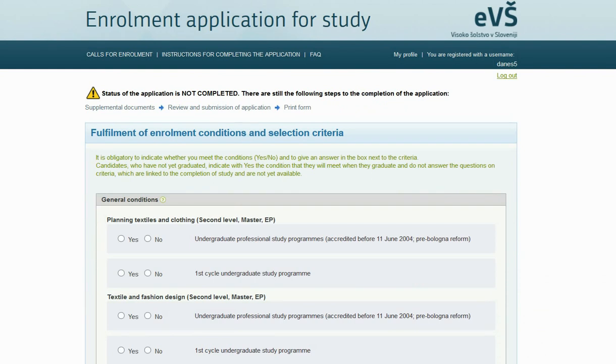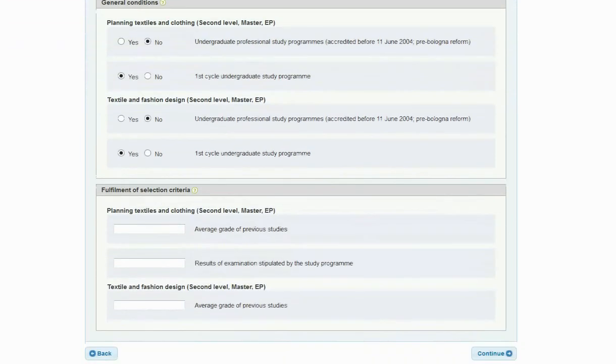You are at the Fulfillment of Enrollment Conditions and Selection Criteria step. The screen display shows the conditions and selection criteria tied to the desired study program which a candidate is applying for. In the general conditions, mark yes or no regarding each condition. At least one condition must be answered yes, otherwise you cannot continue to fulfill the enrollment application. Candidates who have not yet graduated indicate yes to the condition that they will meet when they graduate and do not answer the question on fulfillment of selection criteria.